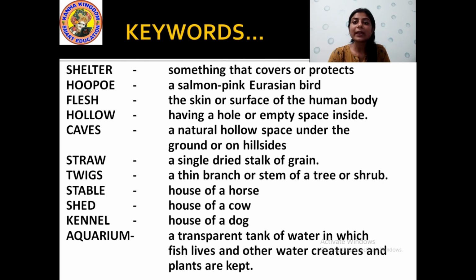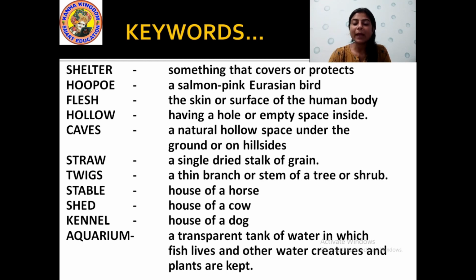Okay. Then twigs. Now what is twig? Twig, I told you, it is a thin branch or stem of a tree or a shrub. Shrub means tiny plants like the rose tree, the hibiscus tree. These are the shrubs. Alright. Stable. House of a horse is called stable. Then shed. House of a cow is called shed. Kennel. House of a dog is called kennel.